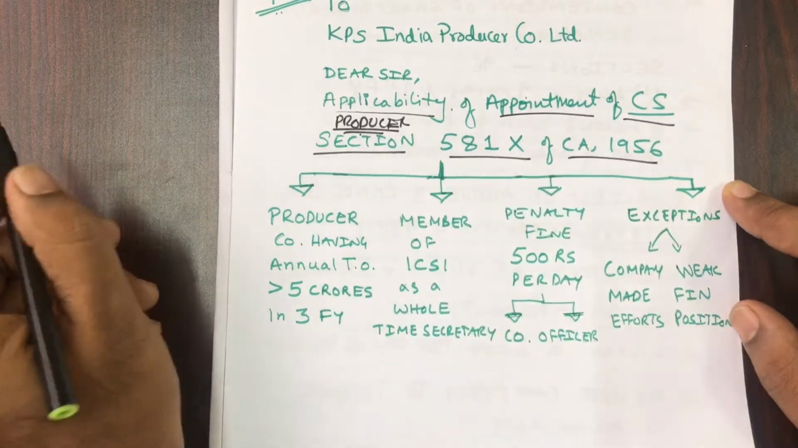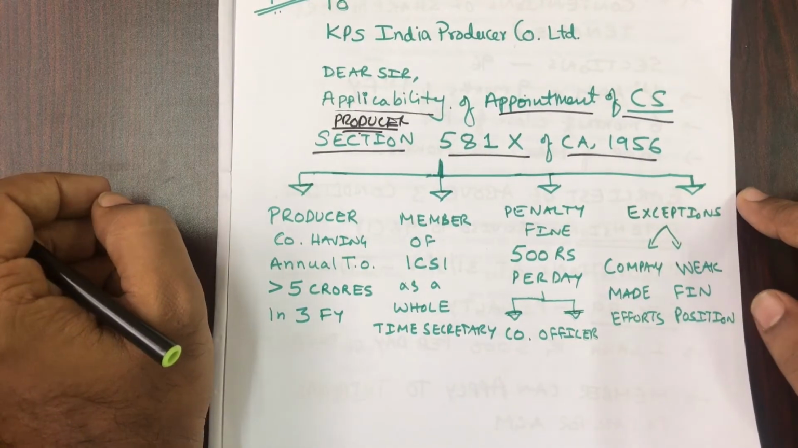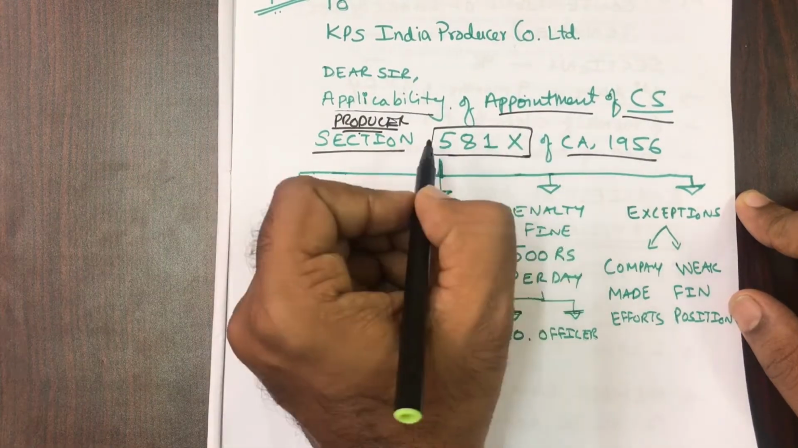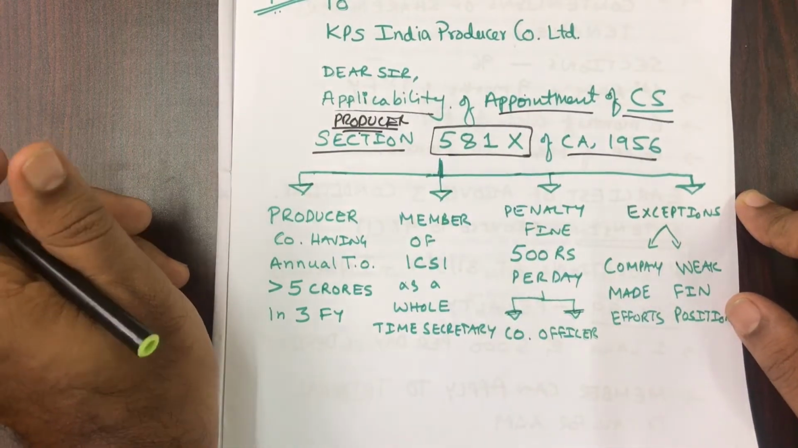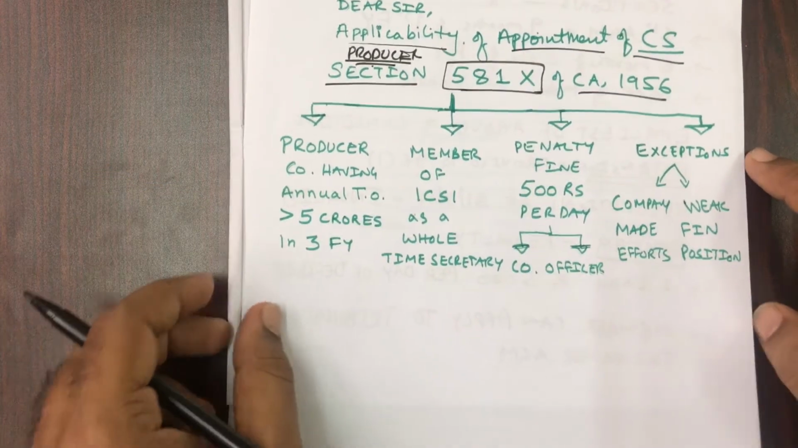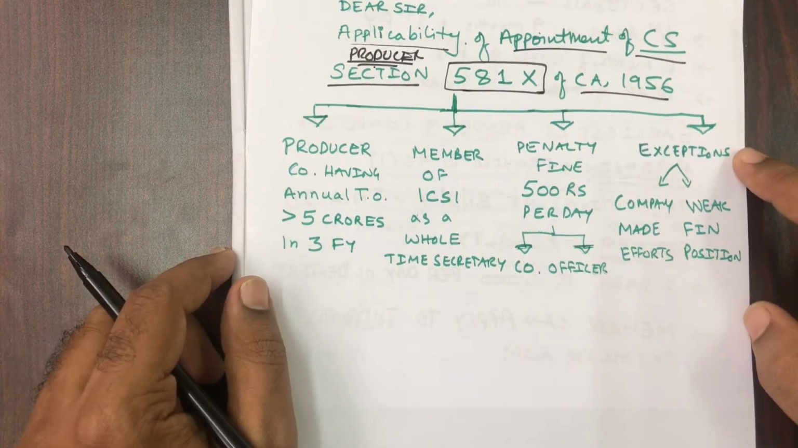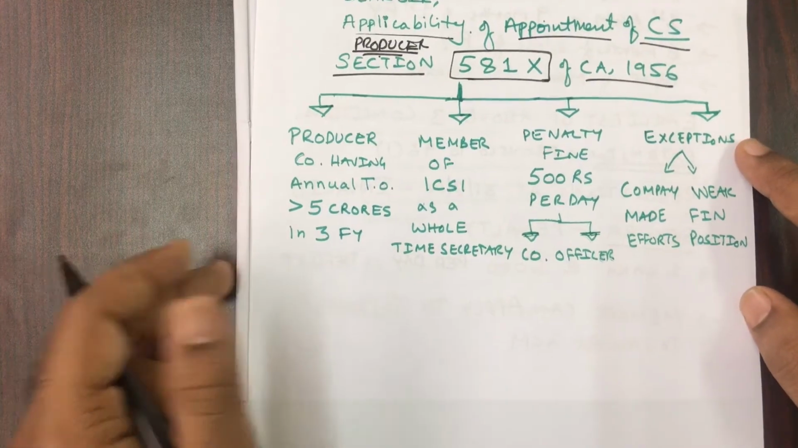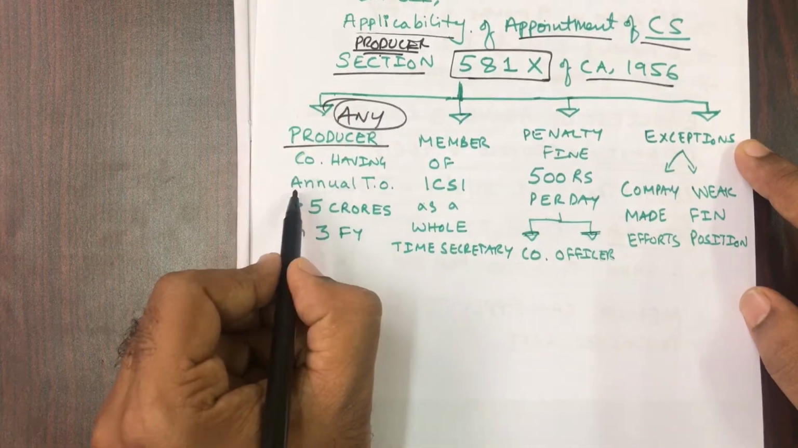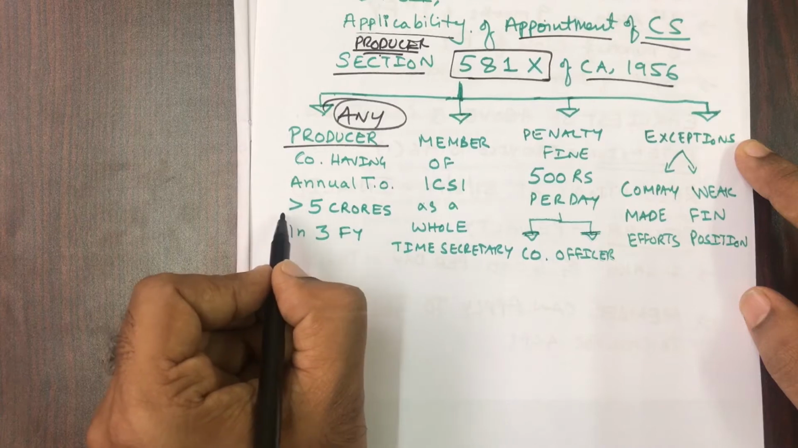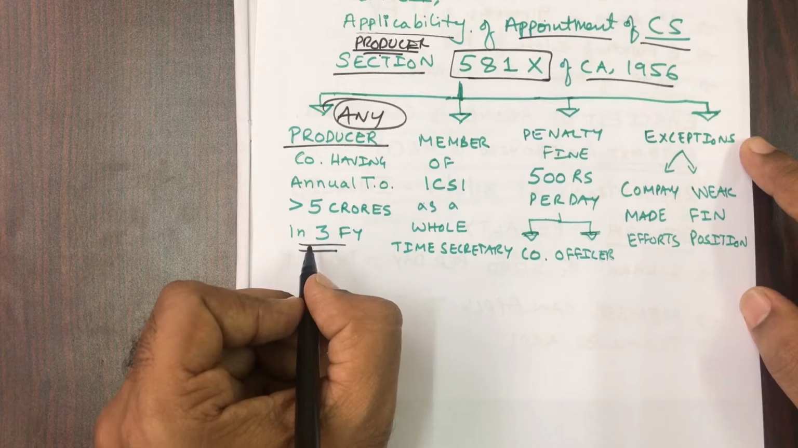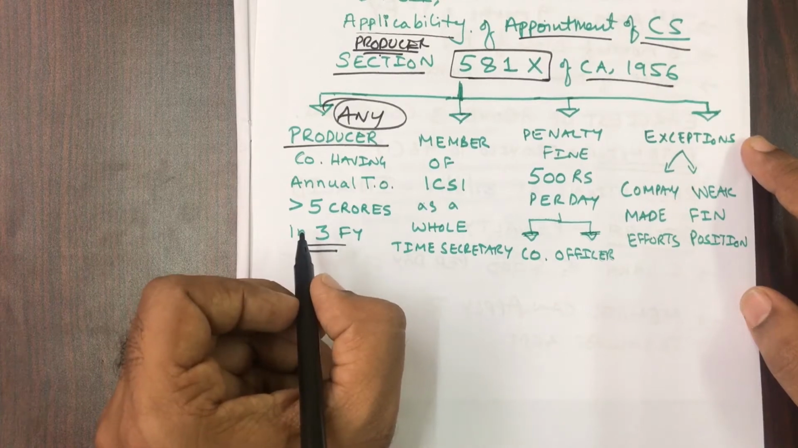Next, section 581X of the Companies Act 1956 talks about this particular provision. Yes, you might not be able to remember section 581X, but you can definitely simply say that Companies Act 1956 provides for this producer company. And what are the provisions relating to company secretary appointment in producer company? First thing is, any producer company which is having annual turnover of more than 5 crores in 3 financial years, such producer company will be eligible for appointment of company secretary.